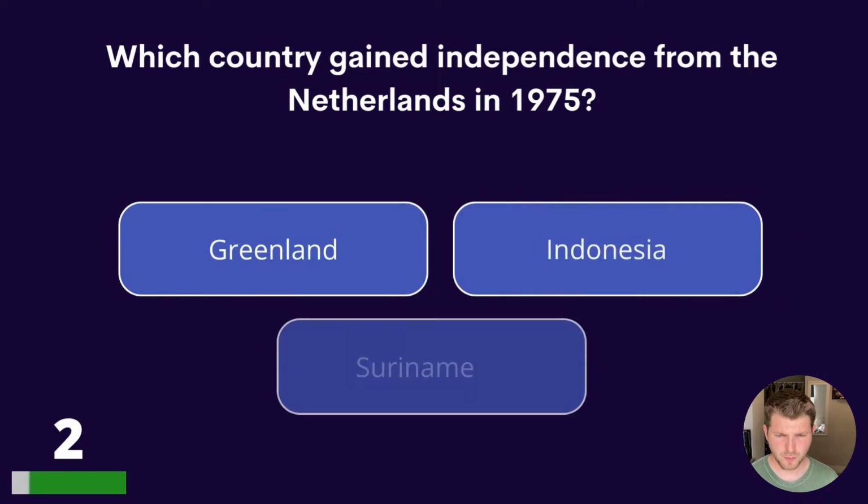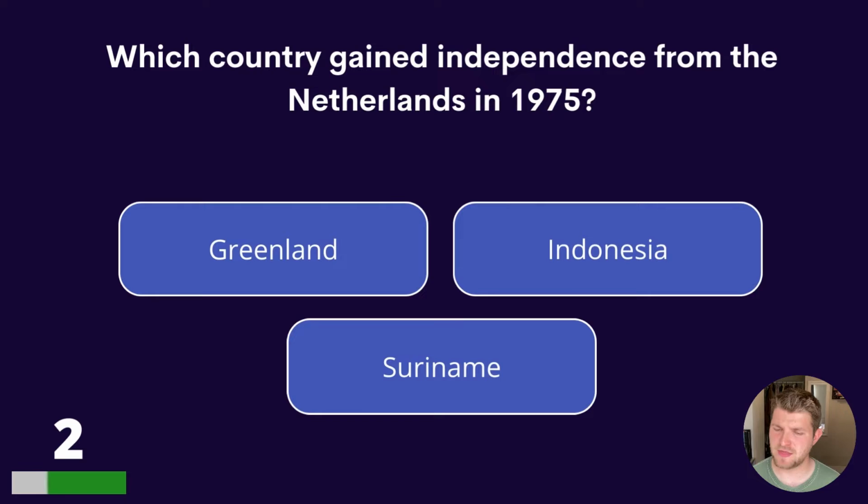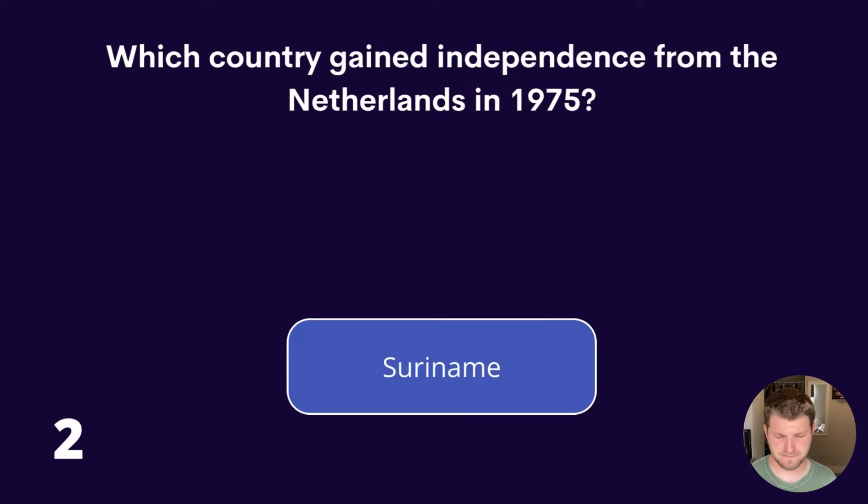Question 2. Which country gained independence from the Netherlands in 1975? Greenland, Indonesia or Suriname? And the answer is Suriname.